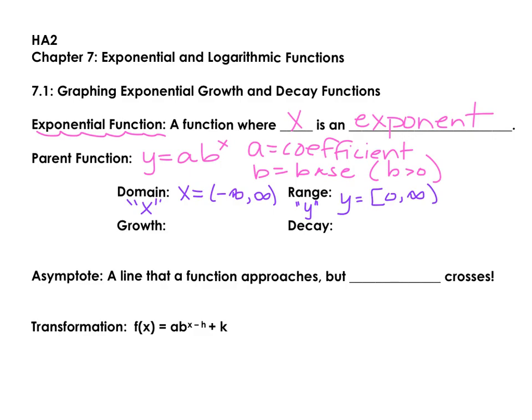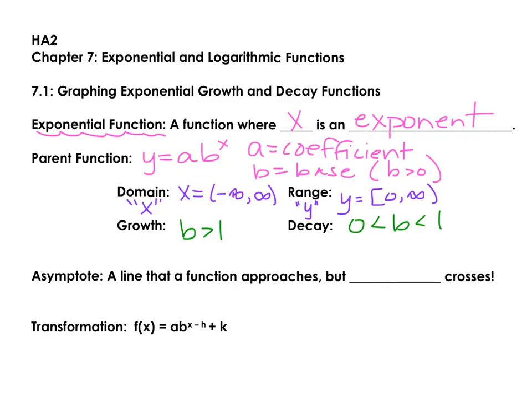To think about growth and decay, we're going to focus on the value for b. If you have a growth exponential function, your value for b is going to be greater than 1. So that means over time, the value increases. To have a decay function, that means the value of b is between 0 and 1. And that means over time, your value decreases.